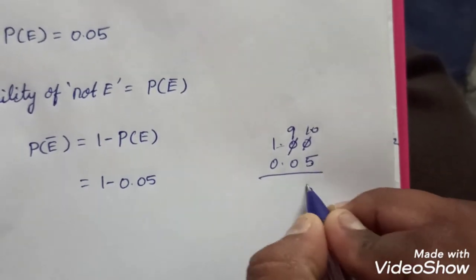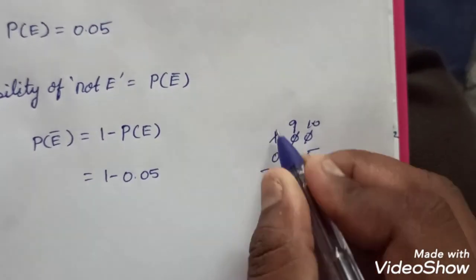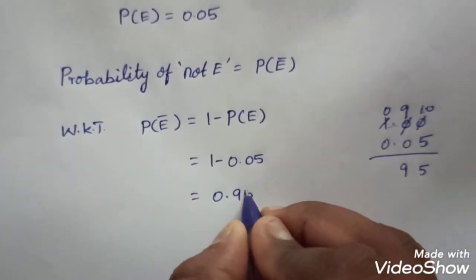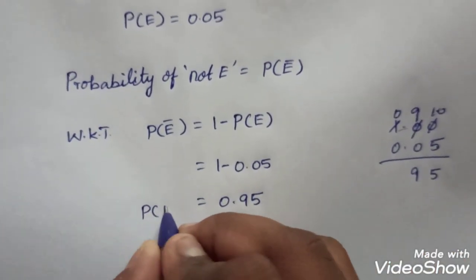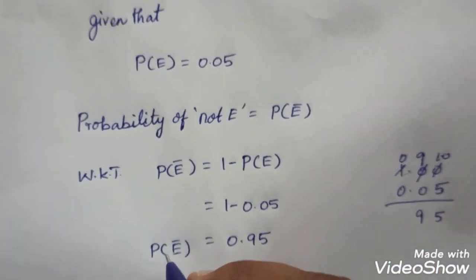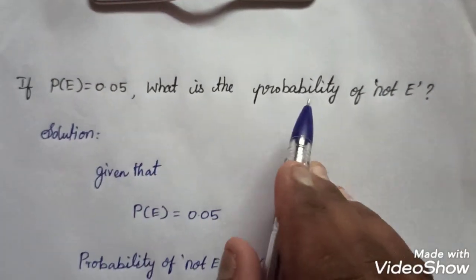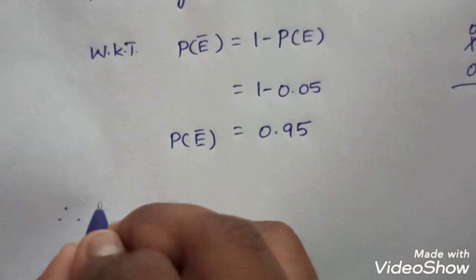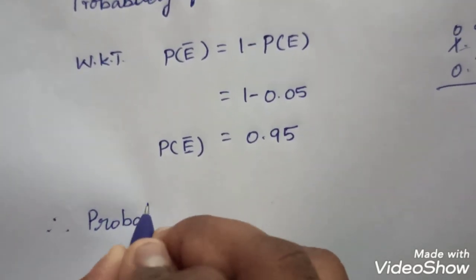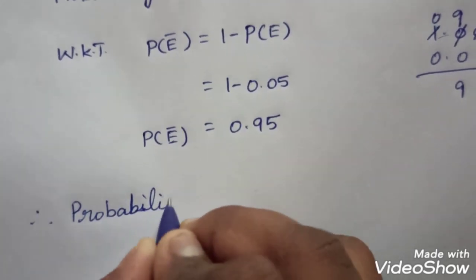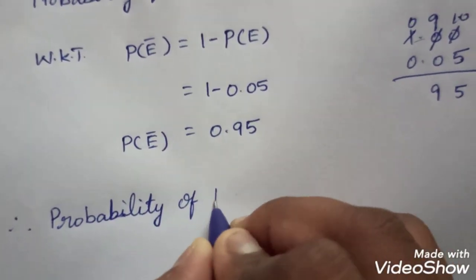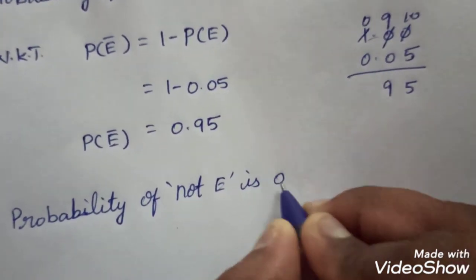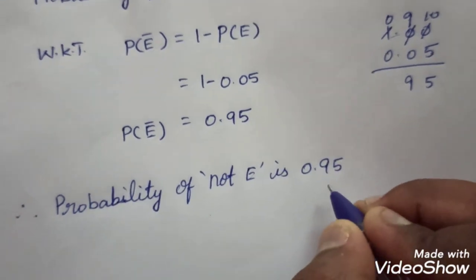So 10 minus 5 is 5, 9, and this one becomes 0. The value is 0.95, the probability of E bar. So in this question we are asked for the probability of not E. Therefore the probability of not E is 0.95.